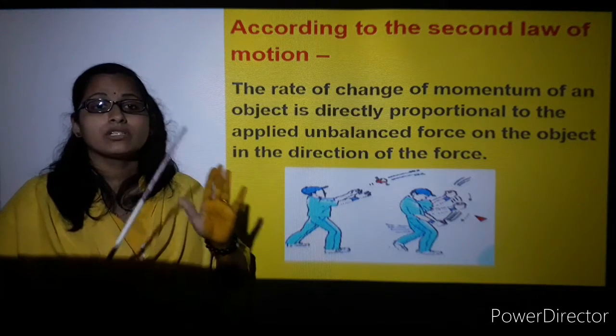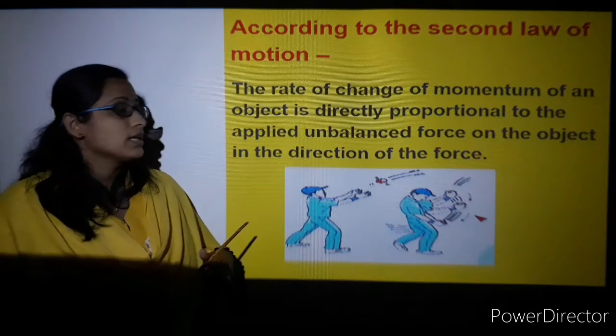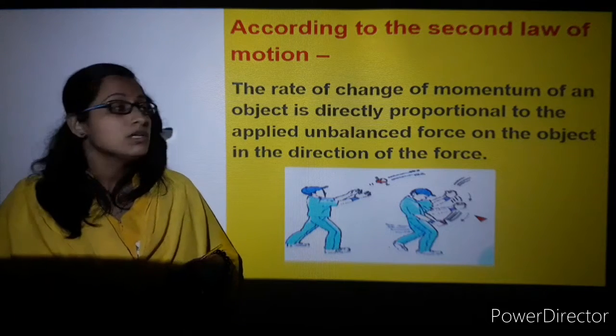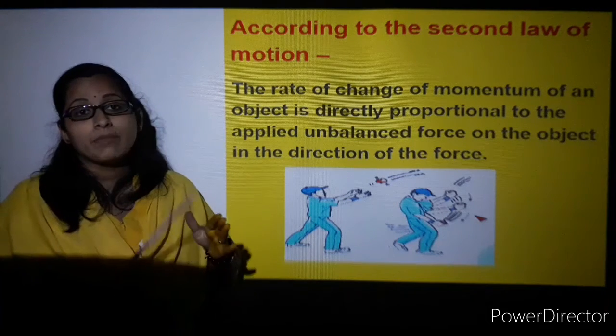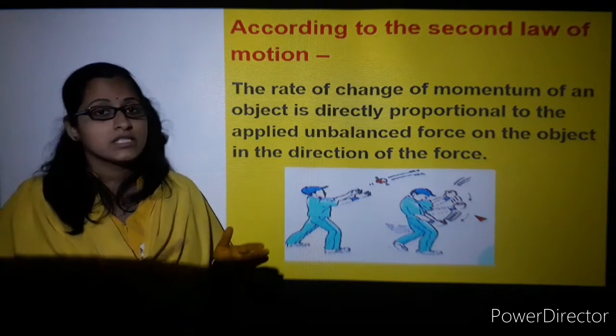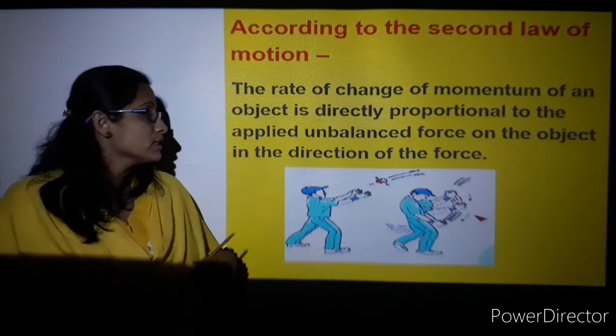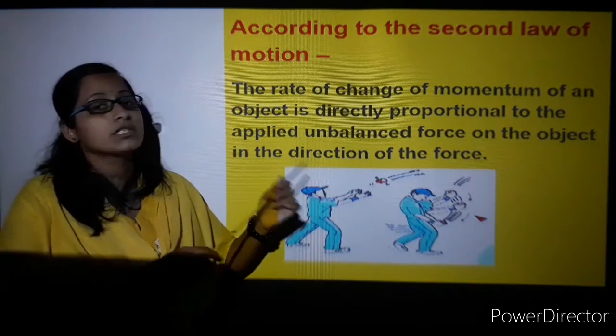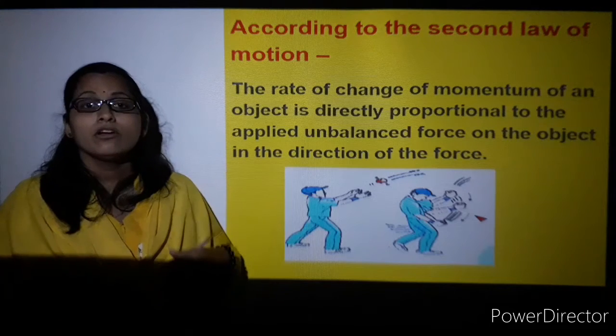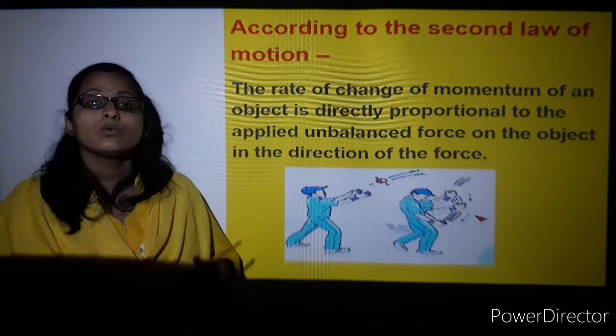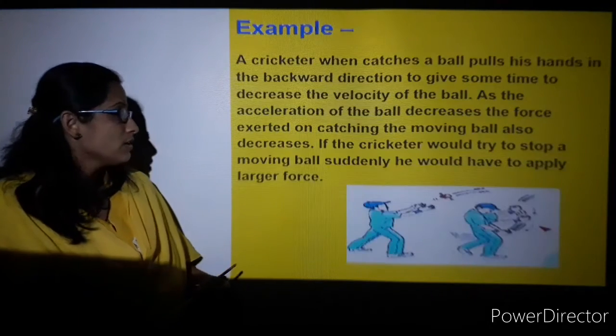If you push some object, you can see that the object gains some momentum, and the force applied is unbalanced. The movement will be in the direction of the force.